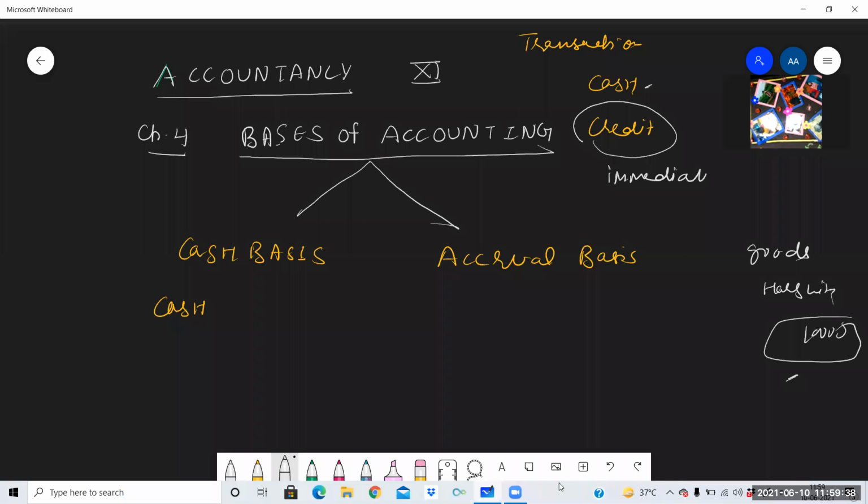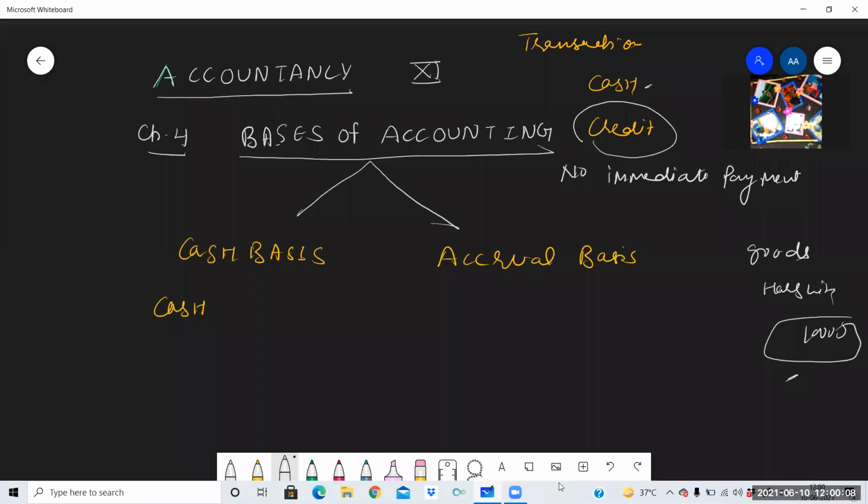Then when will the payment be made? After 1 week, maybe after 10 days, maybe after 20 days, maybe 1 month, 2 months, 3 months, whichever time period is agreed upon between both the parties, buyer and seller. This is the credit transaction.